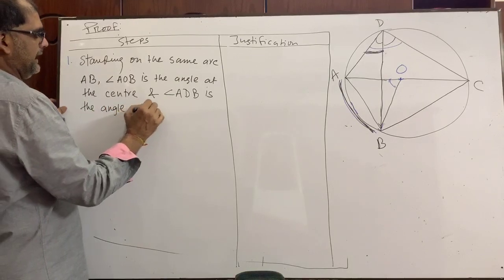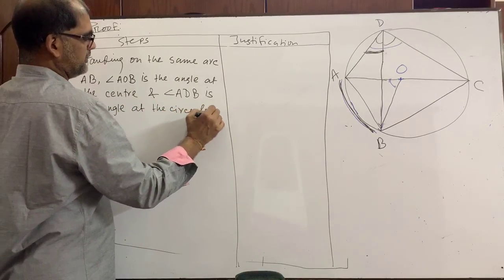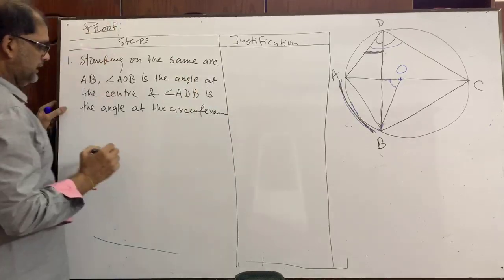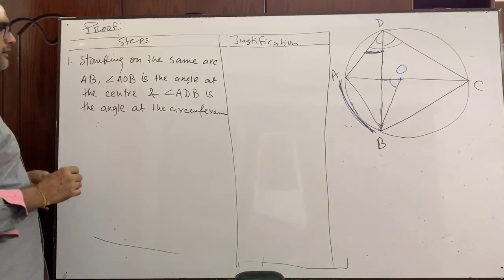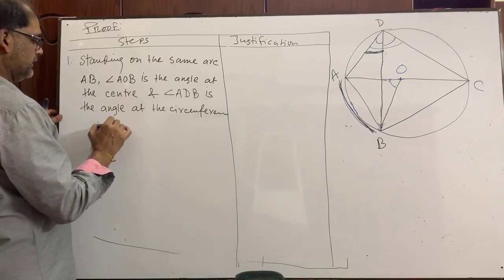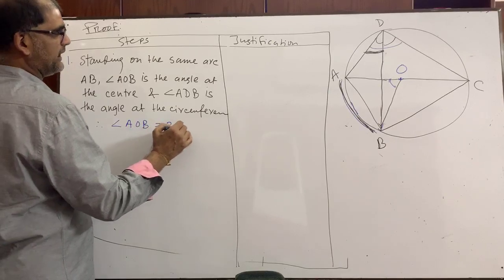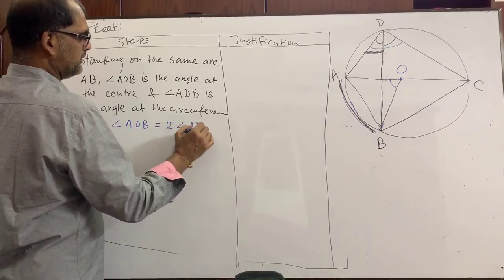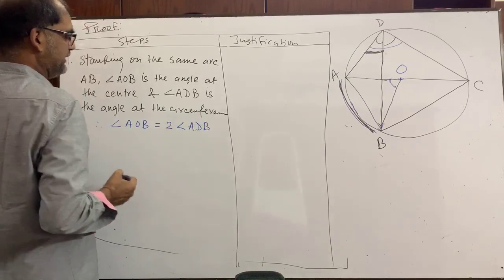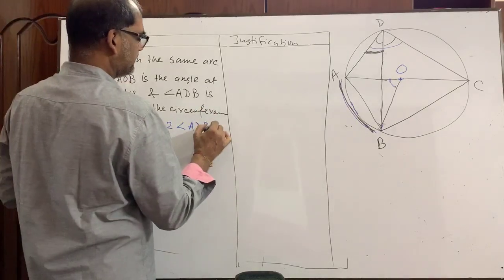Therefore, we can write angle AOB is equal to twice angle ADB. This is equation 1.